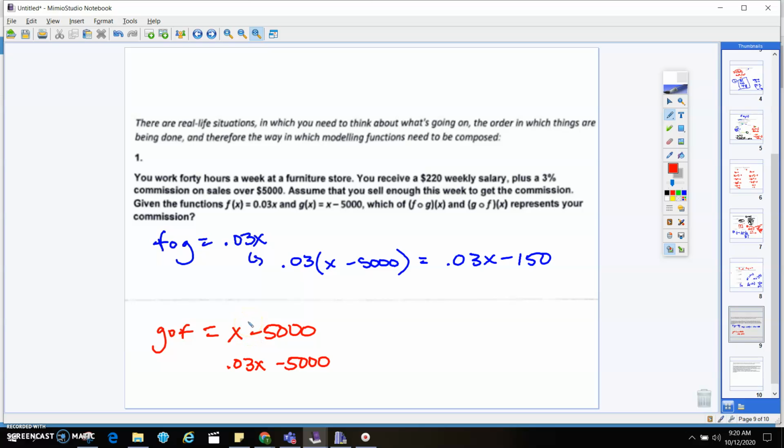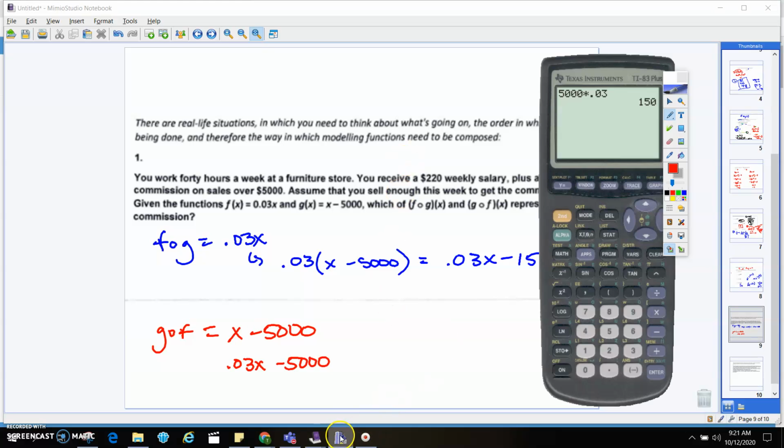Now, the one thing that we haven't looked at is, do you get 3% on the commission of that $5,000 sales, like the ones before? No, you don't, right? Like it only happens after that $5,000. Okay? So that f of g is actually going to be our function. Because if you take your total sales and then you subtract that 150 off of it, that's going to go into that 5,000 pot, right?